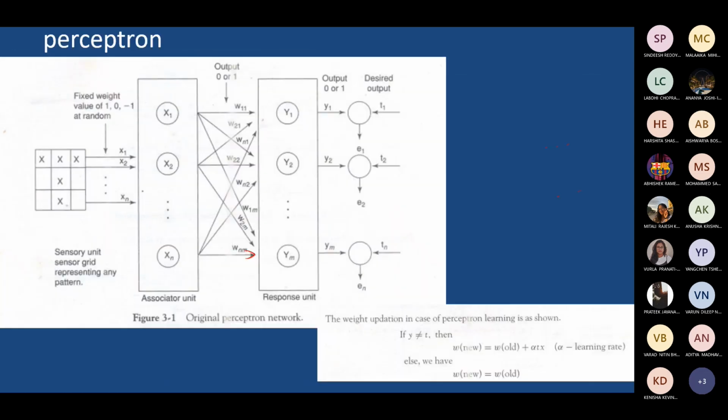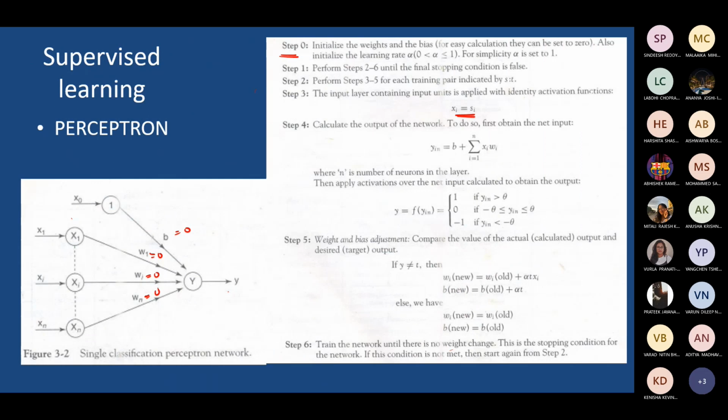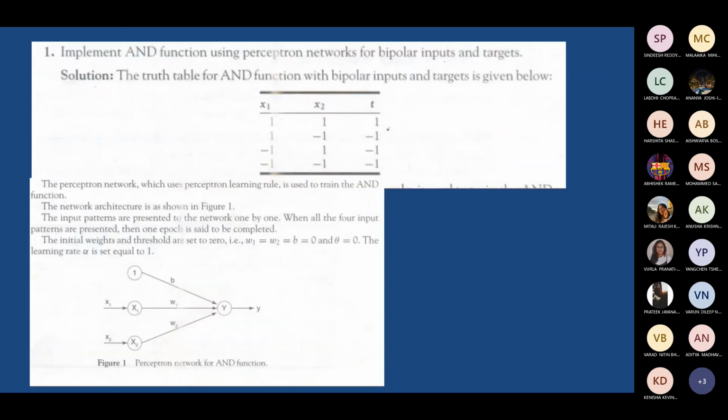So you need to follow this algorithm now. Initially you may have to set all the weights and then alpha. Then you have to take one by one input vectors and you have to train. So let us just proceed with that.